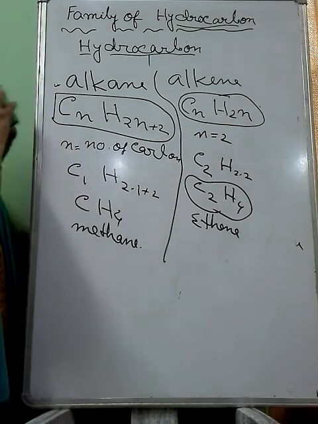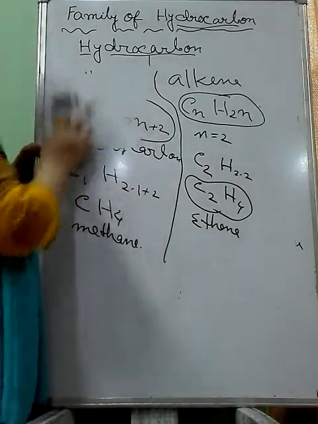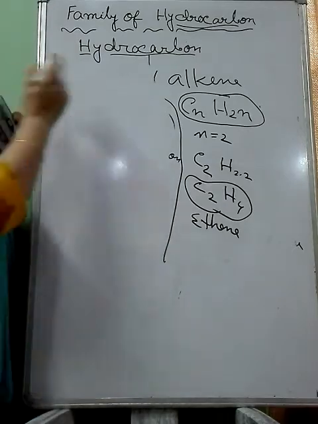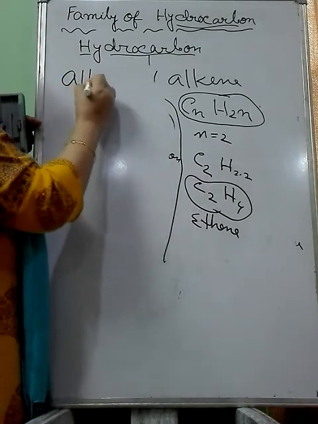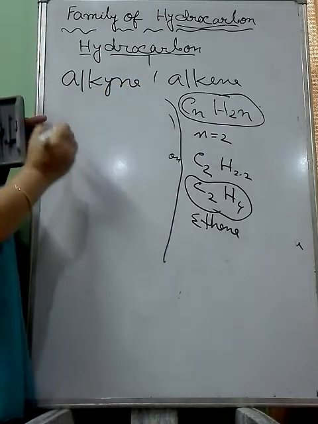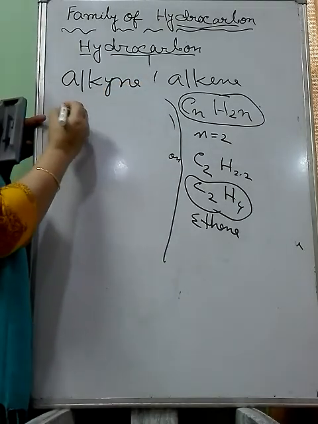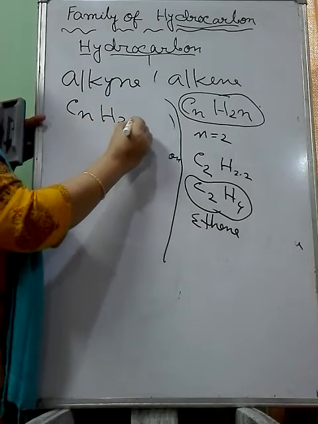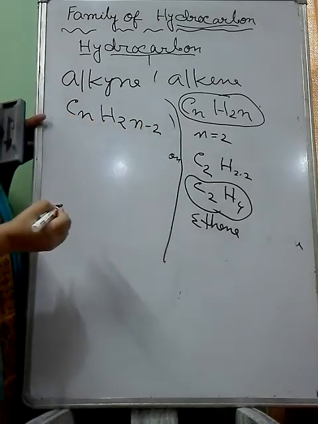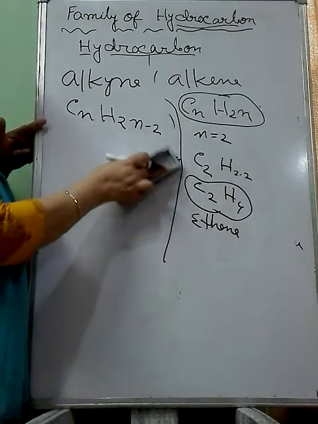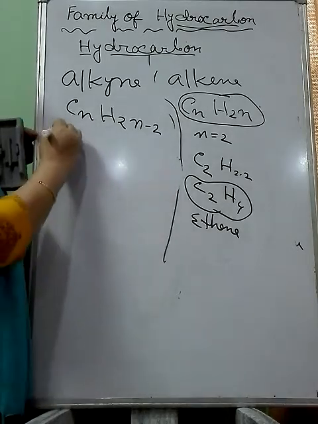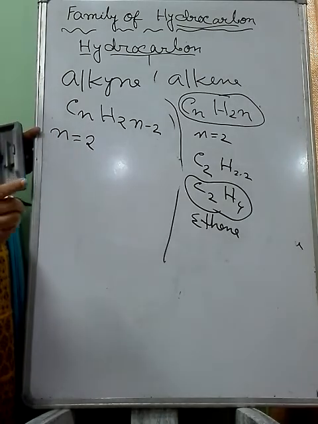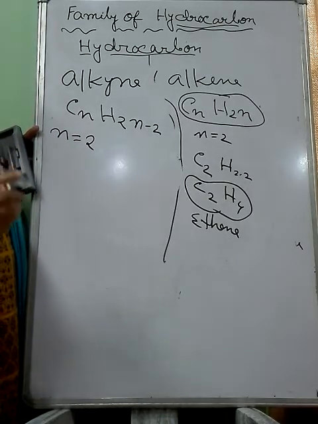Similarly, I will show you the alkyne also, the third member, A-L-K-Y-N-E, alkyne. In case of alkyne, its general formula is CnH2n minus 2. In case of alkyne also the same thing happens. n value starts from 2, not from 1, because alkyne means triple bond. So minimum 2 carbons should be there to show the triple bond.